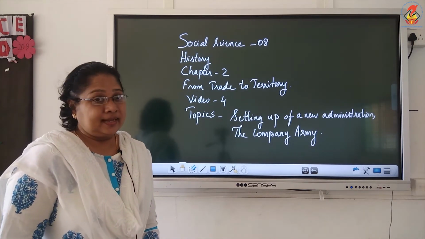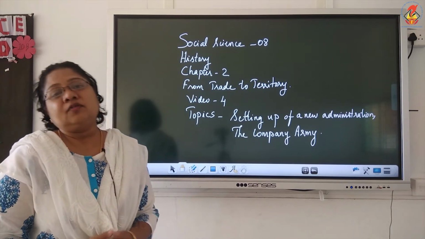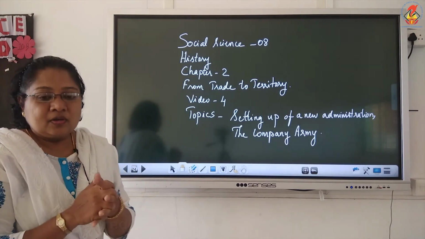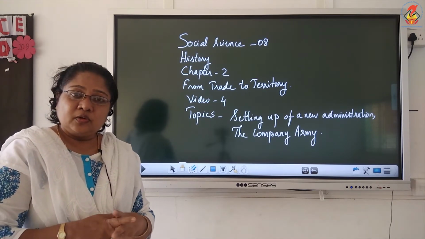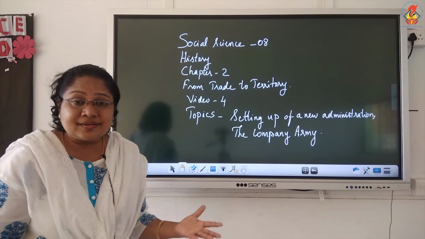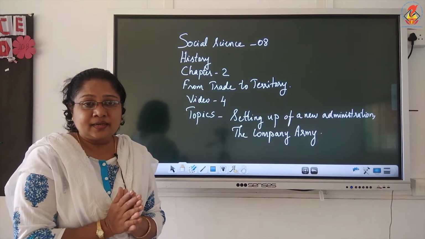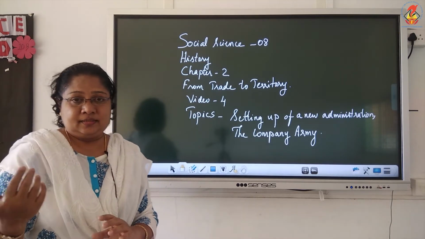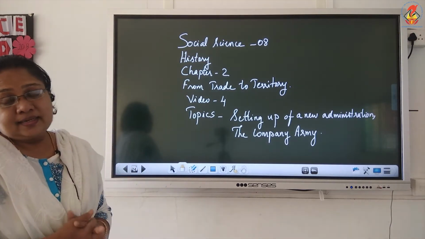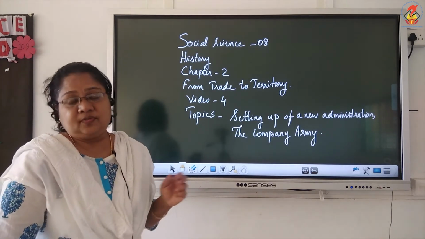Now we have seen that the British have annexed almost all parts of our country. Now they are going to revamp all the administrative structure in our country. They are trying to administer the country from their point of view, on their methods. So what methods did they adopt to reform the administrative structure of our country?